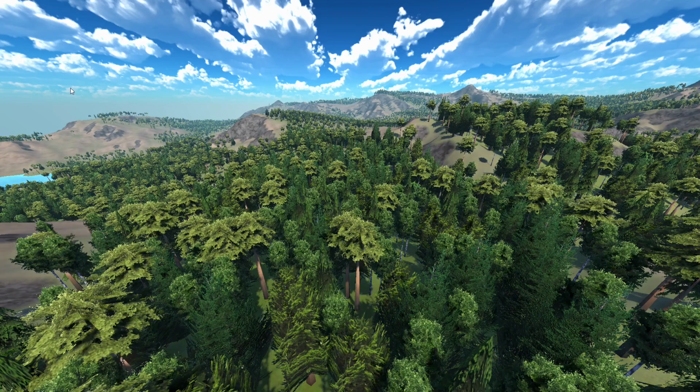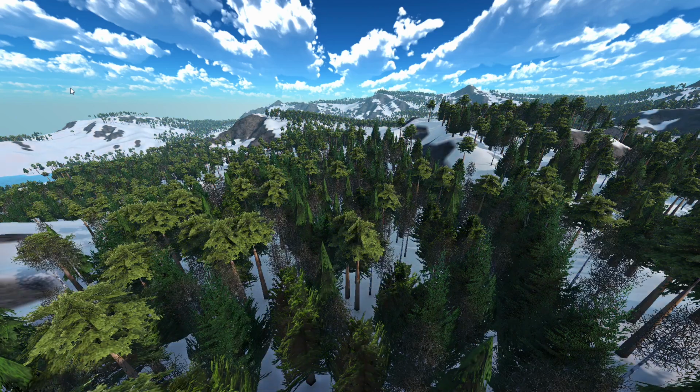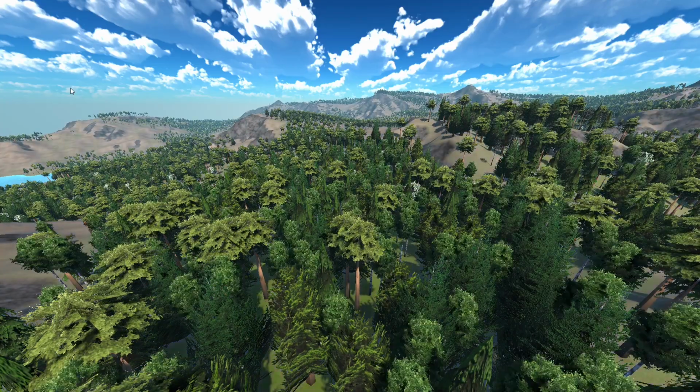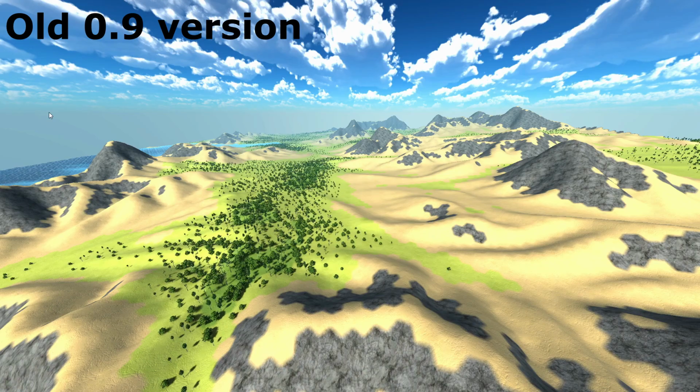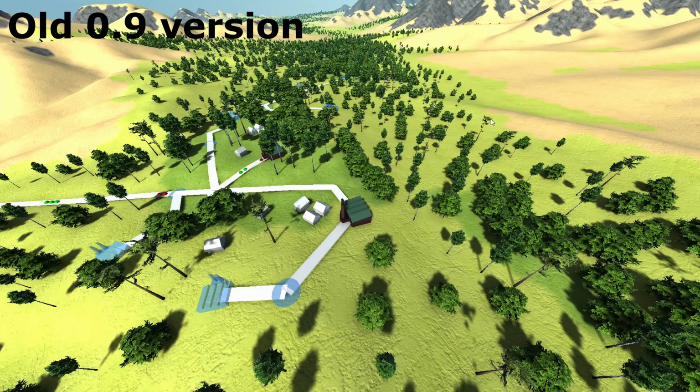The real world is not static. Change and seasonality are part of all landscapes and all environments. The previous versions of Mundus Vivus had static landscapes. At generation, a height map was generated from Perlin noise and some erosion algorithm.